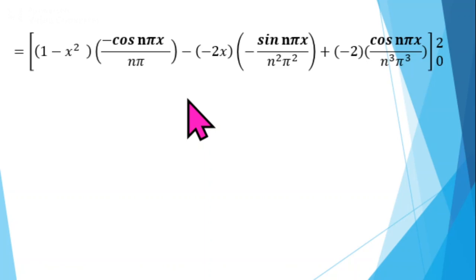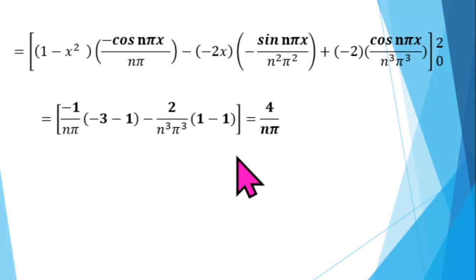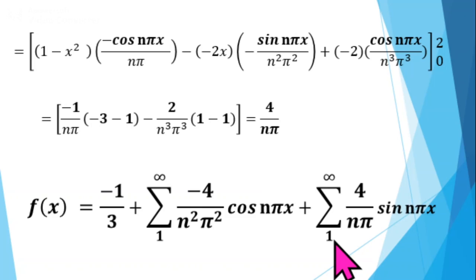Okay, next we will substitute the values of a0, an, bn in the Fourier series. So we get f of x equal to first term a0 by 2. a0 is minus 2 by 3, so a0 by 2 is minus 1 by 3, plus summation minus 4 by n square pi square cos n pi x, plus summation n from 1 to infinity 4 by n pi sin n pi x. So this is our required Fourier series expansion.